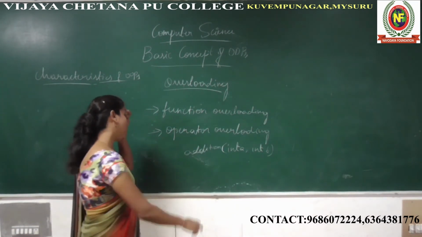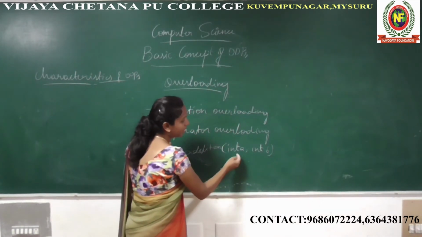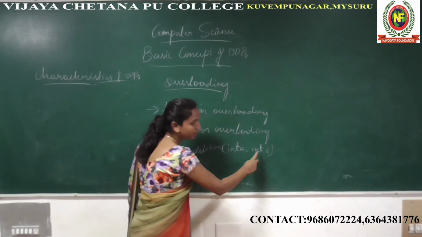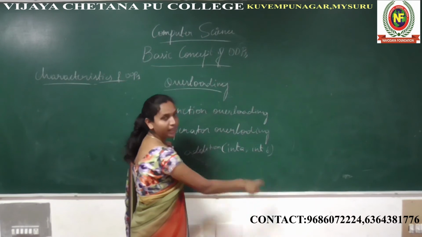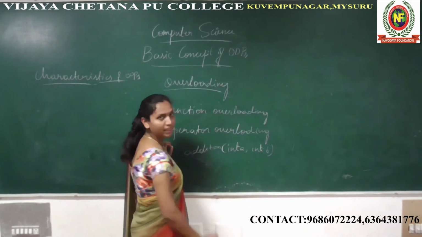Okay, so addition is the one function. What is the argument list here? Here we have int a and int b. So a and b are variables of the int type, in the data type of integer.